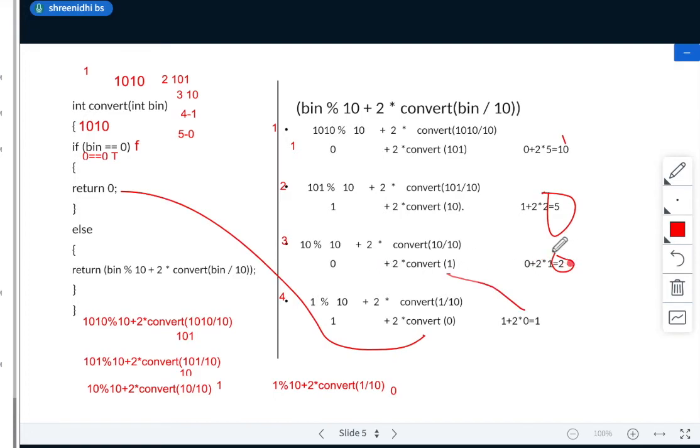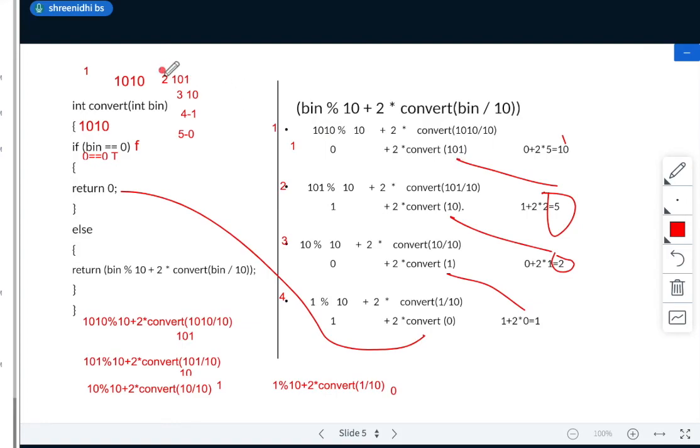Where should this go? It goes to the previous function where I have called. I have called 10. So convert 10 has been 2. That's your 1 plus 2 into 1. That's your 1 plus 2 to the power of 2, which is 4. 4 plus 1 is 5. Where does this 5 go? It goes to this 101.